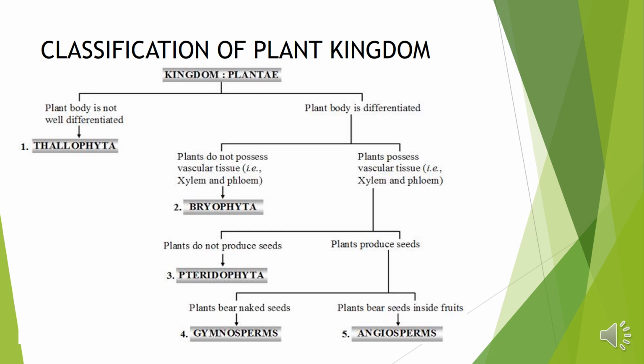And the plants which produce seeds are again divided into divisions: the plants which bear naked seed, naked seeds means the seeds are not covered with the fruit or any covering, and in the second one, the plants bear seeds inside the fruits. So if the seeds are naked, they will belong to division gymnosperm. And if the seeds are covered in the fruits, then they will be known as angiosperms.